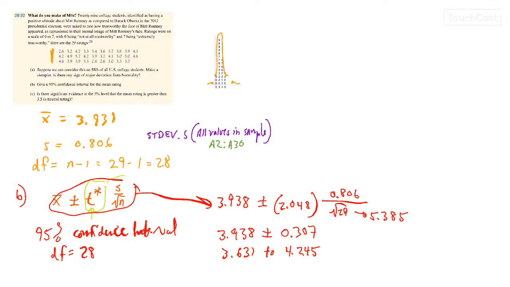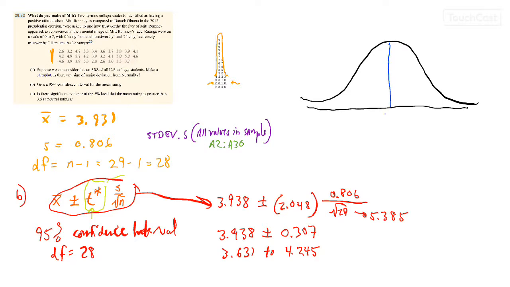I'm going to draw a normal curve. On this normal curve, what we've determined is that our mean in the center here is 3.938.